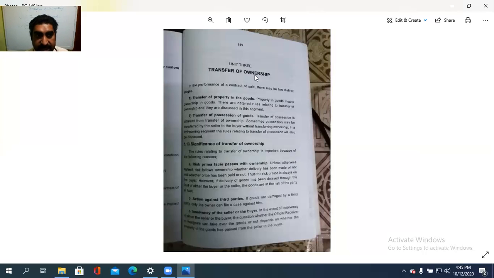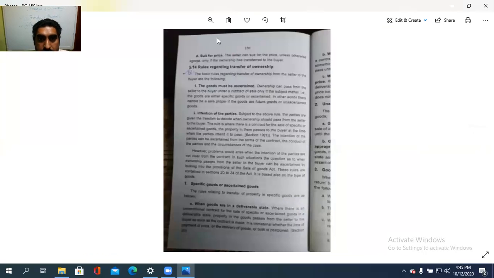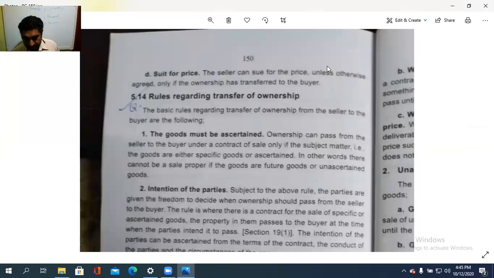And the fourth case is filing a suit. Suit against the buyer by the seller. The seller can sue for the price, unless otherwise agreed, only if the ownership has transferred to the buyer. Then these are the four cases.